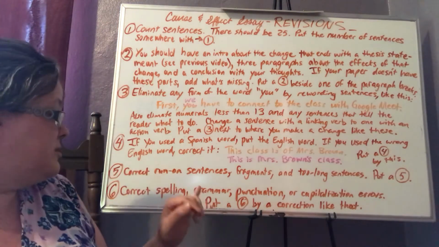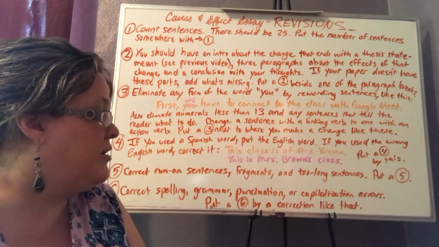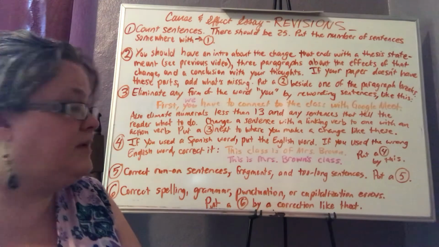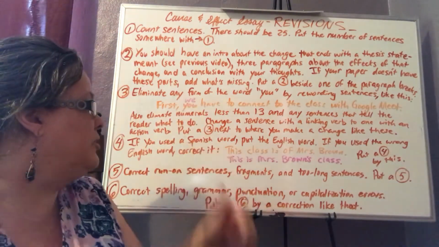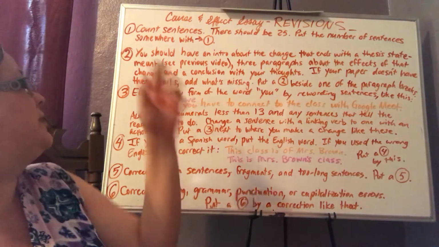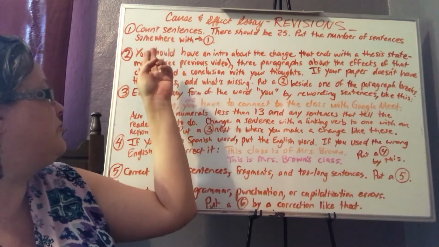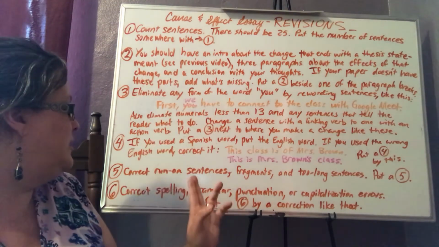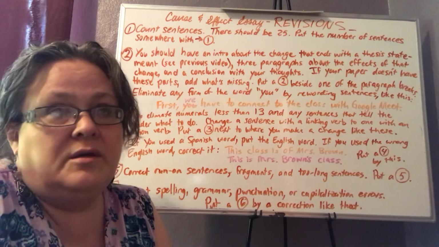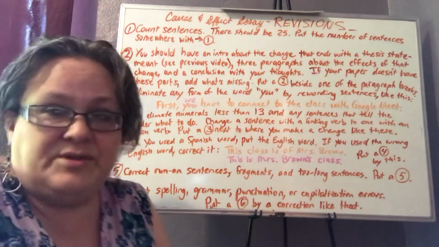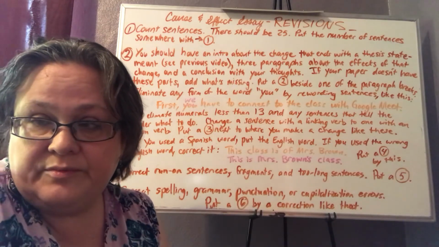Number 6, correct spelling, grammar, punctuation, or capitalization errors, and put a 6 by a correction like that. So again, it might be possible that you don't find anything for 3 or 4, for example. So you could write, make the revisions for 1 for 1, 1 for 2, 3, 5, and then you might have to do 2 6s. But you can't do all 6s. I want you to learn how to do the rest of this stuff.